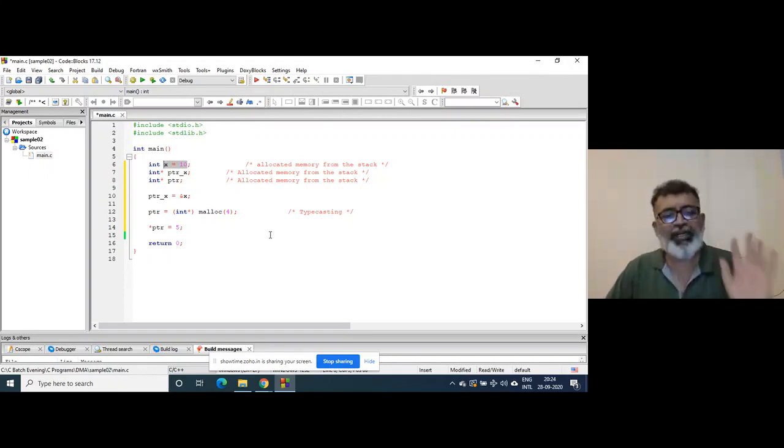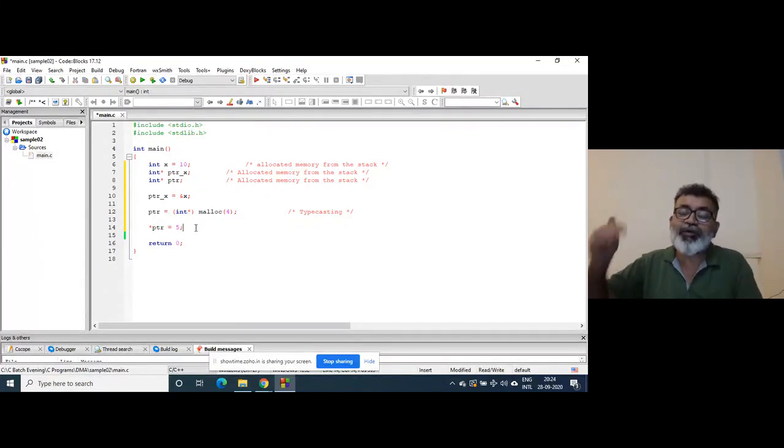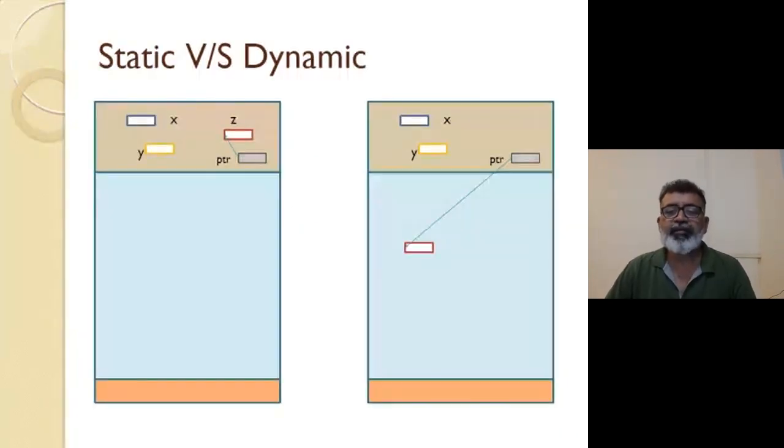That's it. This is not like that. Memory is going to be allocated at runtime, and 5 will be stored in that location on the right hand side. Now this ptr is pointing to 4 bytes of memory on the heap, so that 5 will be stored in those 4 bytes on the heap, and ptr will point to that.